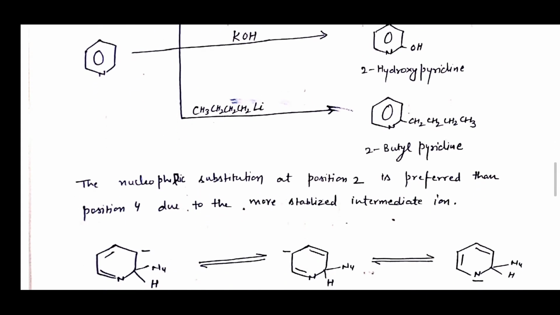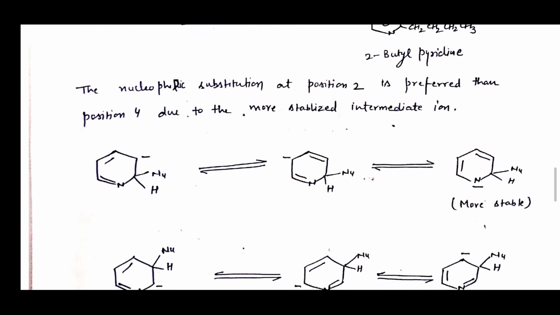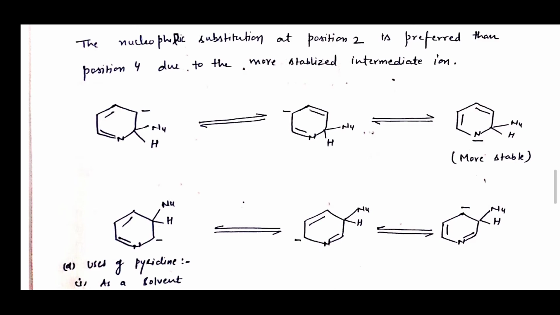A nucleophilic attack on the pyridine nucleus at position 2 is preferred over position 4 due to the more stabilized intermediate ion. As you can see in these reactions, the intermediate formed by attack at the 2 position is more stable than the intermediate formed at the 3rd position. So it is more preferred. The 2nd position is more preferred for nucleophilic substitution.